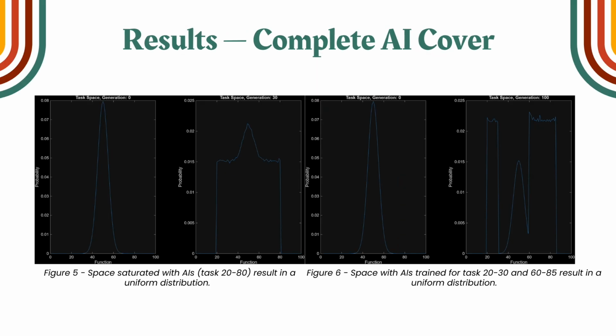As for our complete results, when we are considering a complete AI saturation of a space, as you can see in figure 5 for tasks 20 through 80, this results in a uniform distribution with a peak happening where the normal center would be.